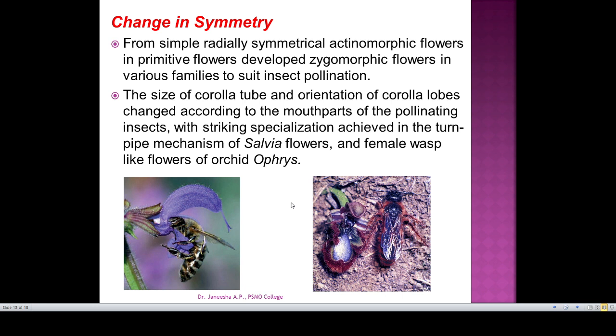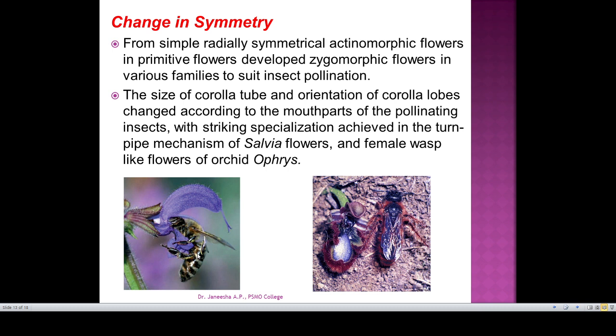So actinomorphy is the primitive one, radial symmetry is the primitive one, and from simple radial symmetrical actinomorphic flowers, zygomorphic flowers in various families are developed. And the size of corolla tube and orientation of corolla lobes changed according to the mouthpart of the pollinating insect, like that of salvia, where you can see this is the insect which feeds on the salvia flower,